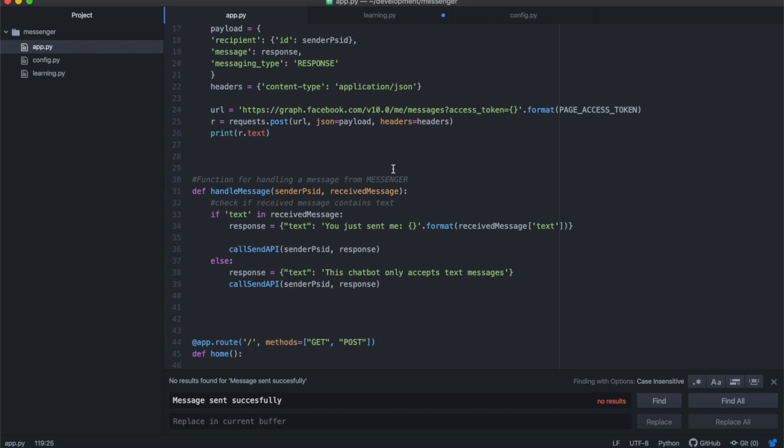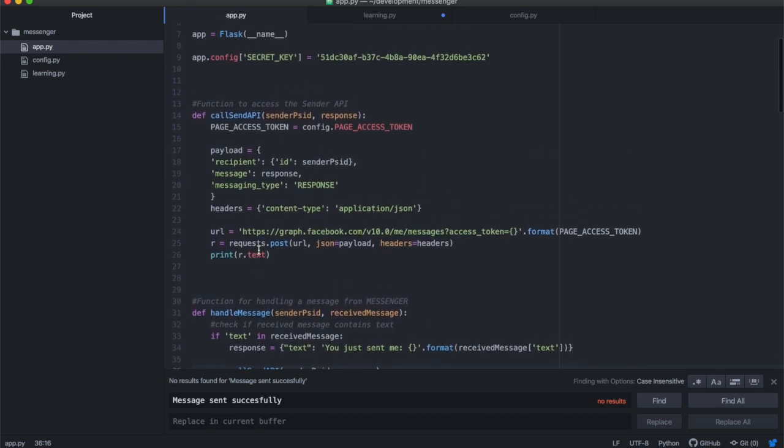Received message text is the text inside of the received message that the person has sent. So I'm just responding back to them, saying, "You just sent me this." This is to test that this whole arrangement works. And then after that, I will send it to the API.